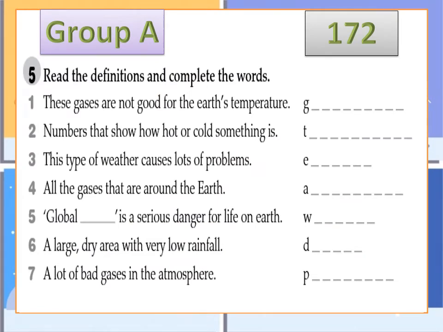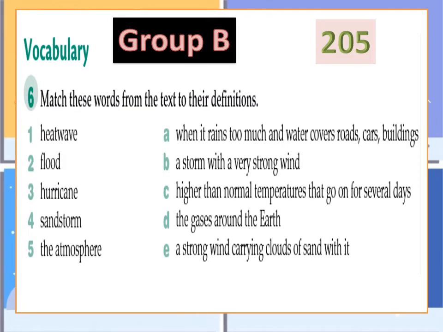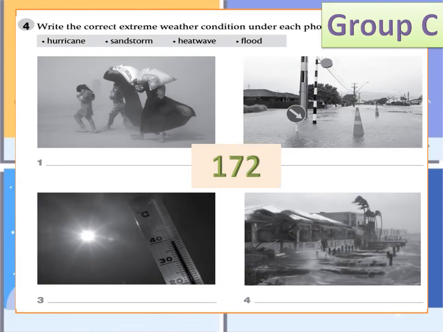Group A, open your activity book, page 172. I need you to read these sentences in exercise 5 and then find the word. Read the definitions and find the word. Group B, open your learner's book, page 205. Match the word with the meaning in exercise 6. Group C, open the activity book, page 172. Match the word with the picture.